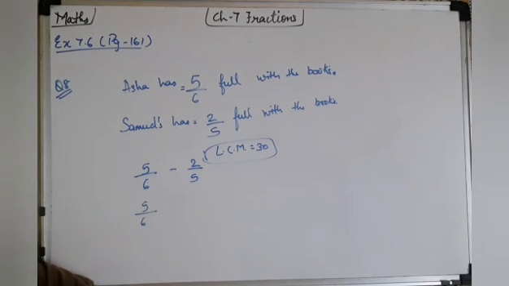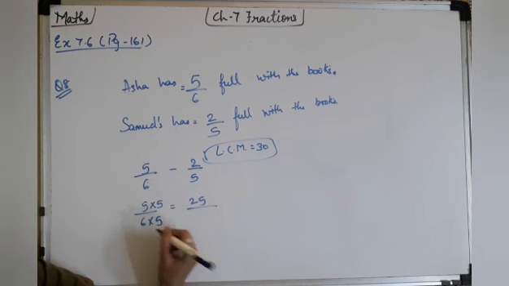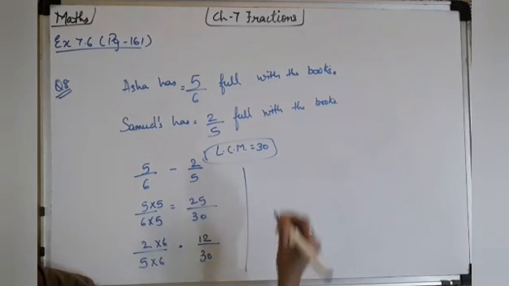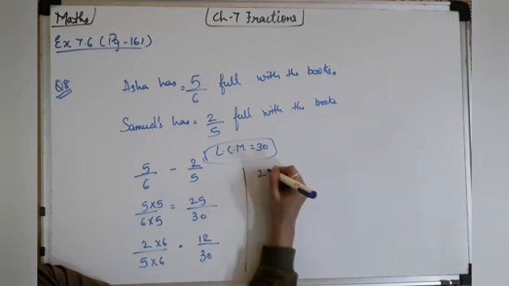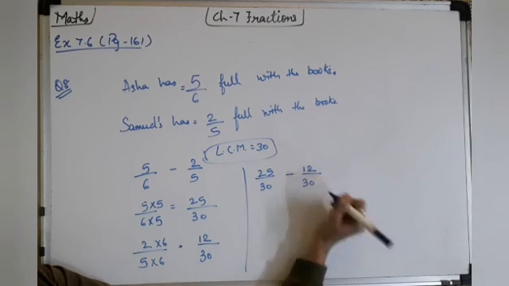5 upon 6. Here you can see that 6 is there. By which number will I multiply to get 30? I'll multiply by 5, so in the numerator also 5. 5 5s are 25 and 6 5s are 30. Next fraction, 2 upon 5. I'll multiply by 6 to get 30, and in the numerator also by 6. 2 6s are 12 and 5 6s are 30. Now let's compare: 25 upon 30 minus 12 upon 30.